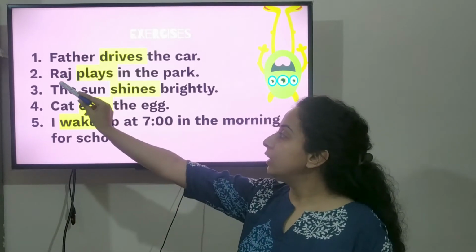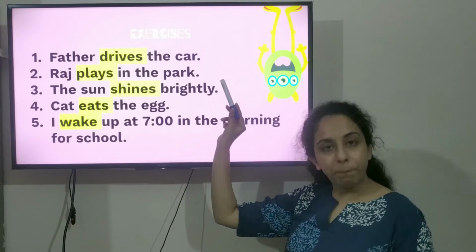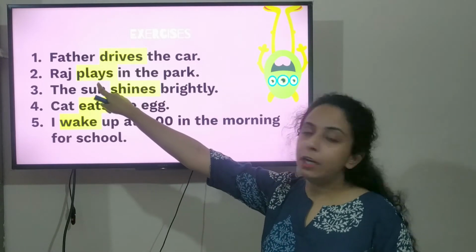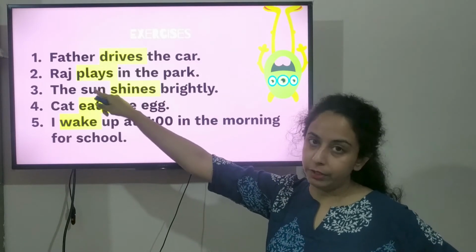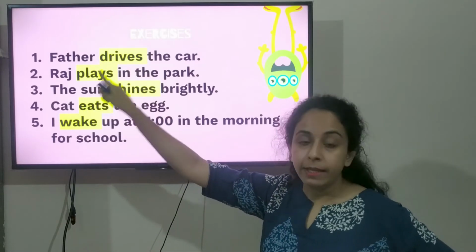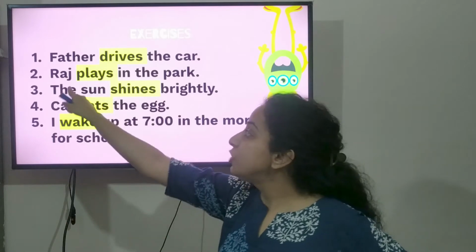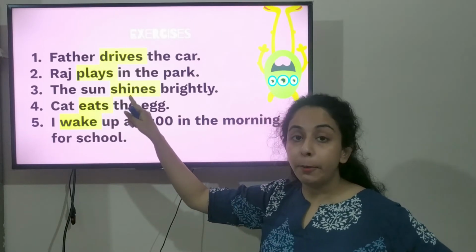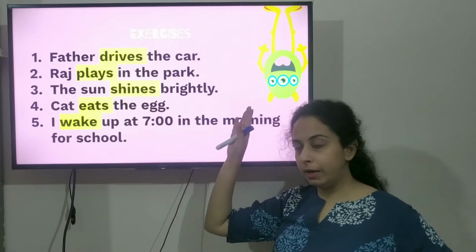Okay, Raj plays in the park. Play will be the verb, the doing word. Why? Because this word is telling us what Raj is doing. Raj is playing in the park.